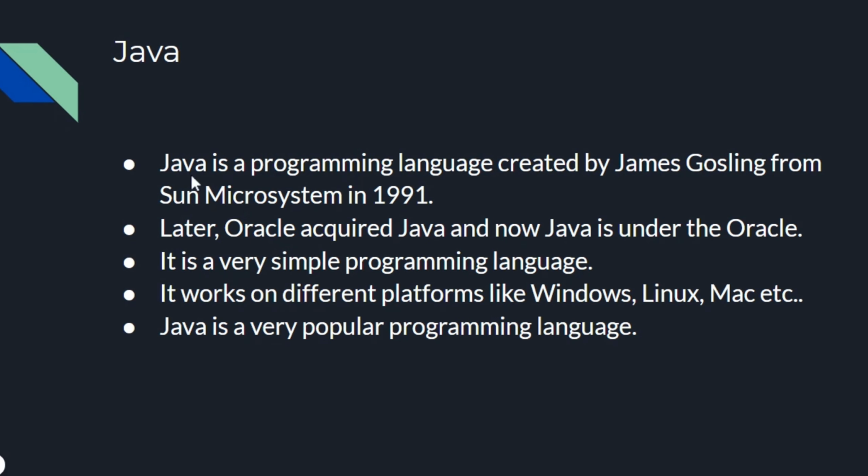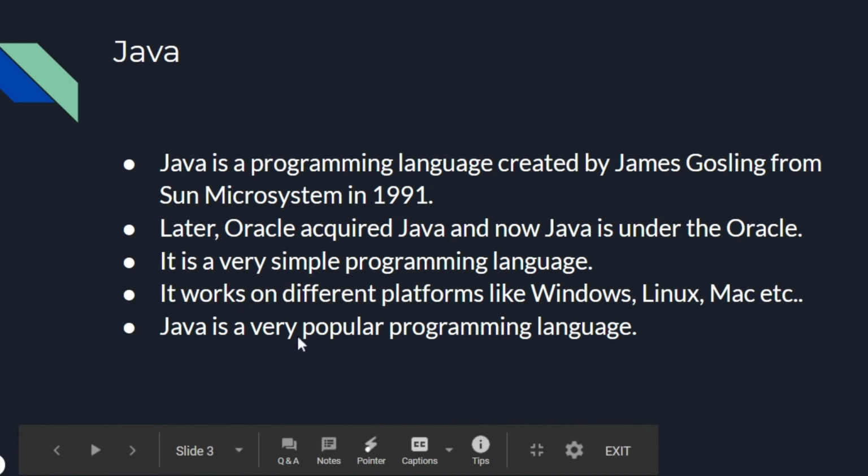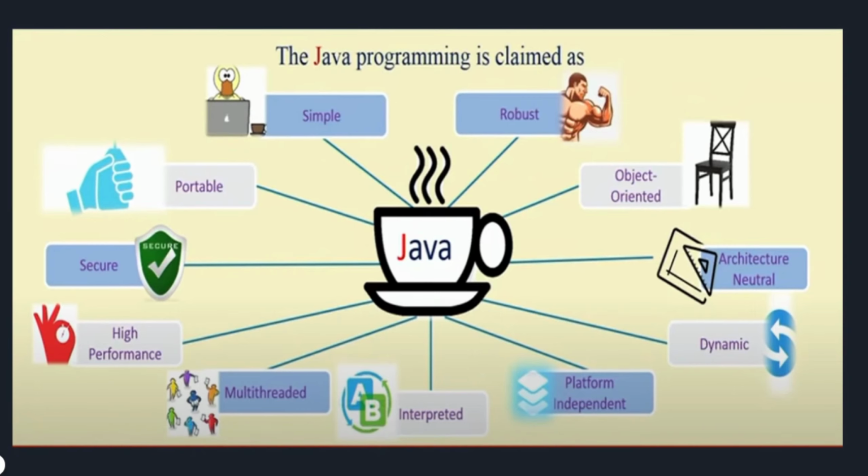Java is a programming language created by James Gosling from Sun Microsystems in 1991. Sun Microsystems was bought by Oracle, so now Java is under Oracle. Java is a very simple programming language. It can run on different platforms like Windows, Linux, Mac. Java is also a very popular programming language. Its popularity is due to this.